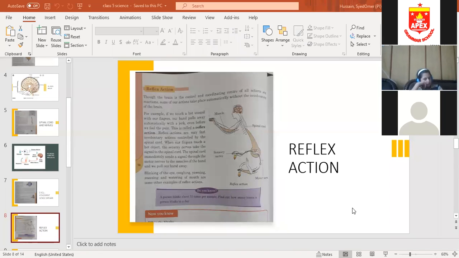Yes, anyone else? Chitwa, you tell me. Reflex section is controlled by the dash. Yashad, do you want to tell?